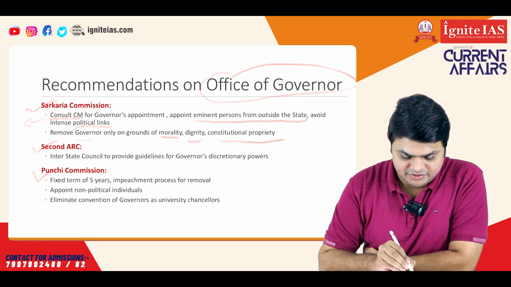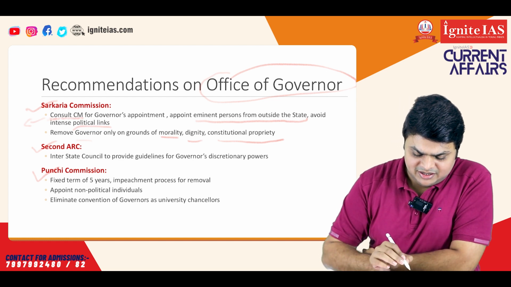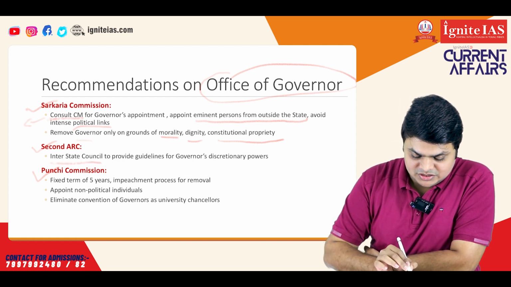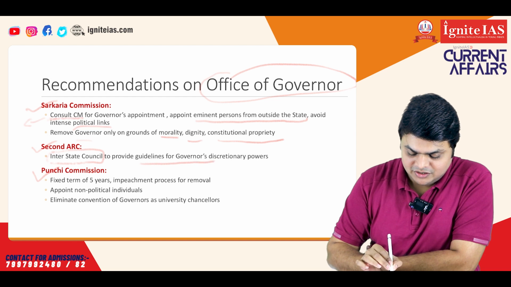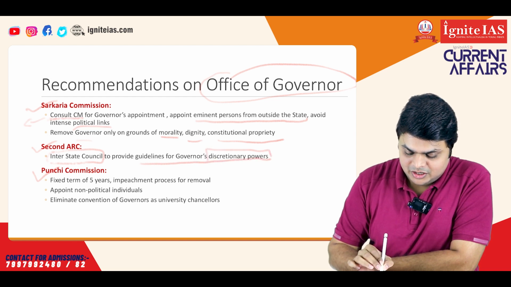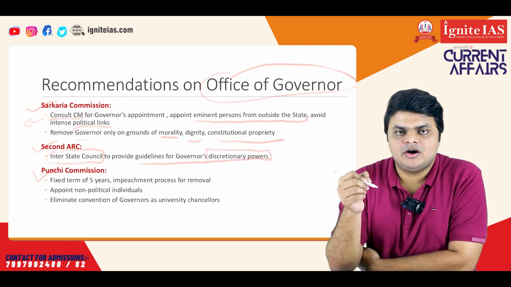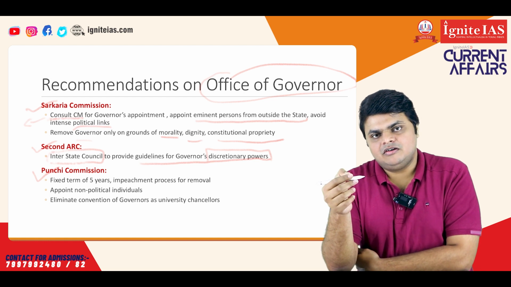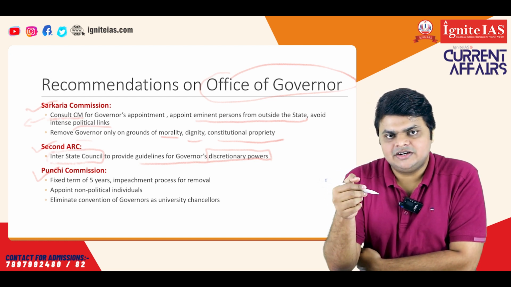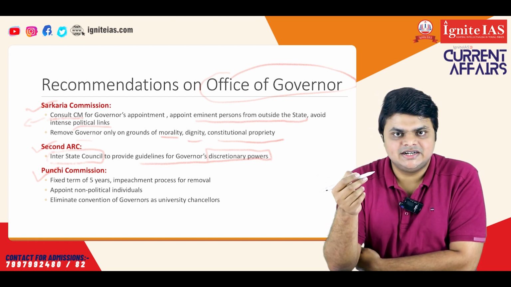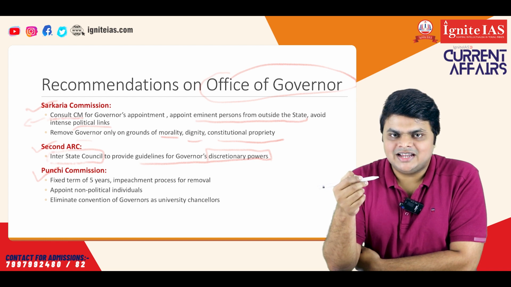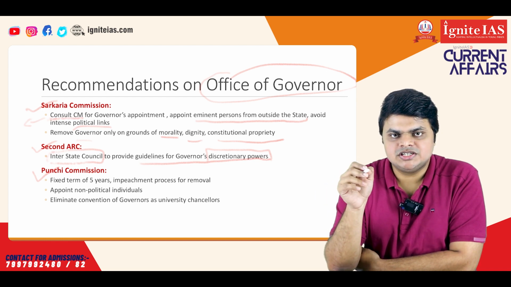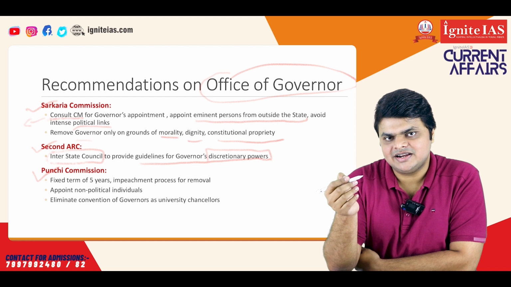Similarly, the Second Administrative Reforms Commission has said that the interstate council should provide guidelines for the governor's discretionary powers. You have seen that the governor has certain discretionary powers. For example, the governor can reserve any bill of the state for the consent of the president. That is his discretionary power. And there are no guidelines or codified procedure on in what cases the governor can reserve the bill.